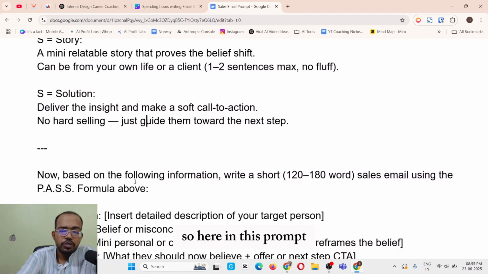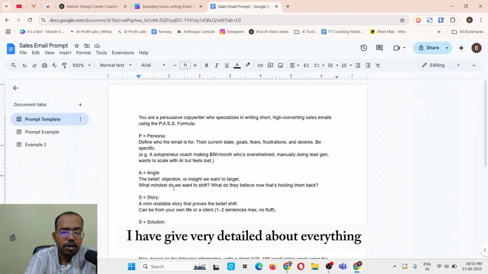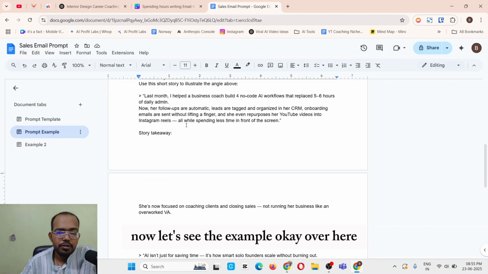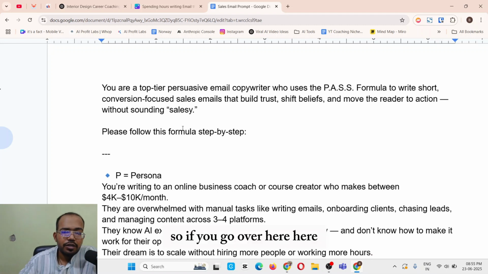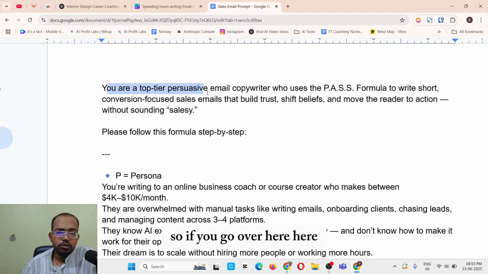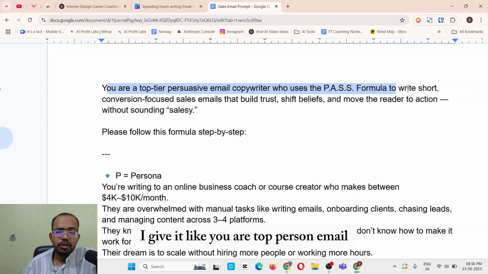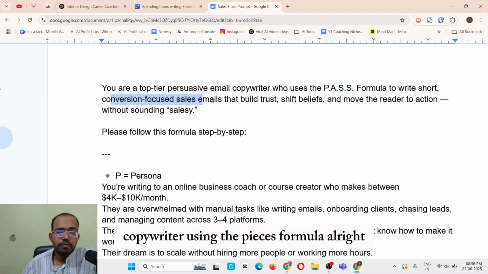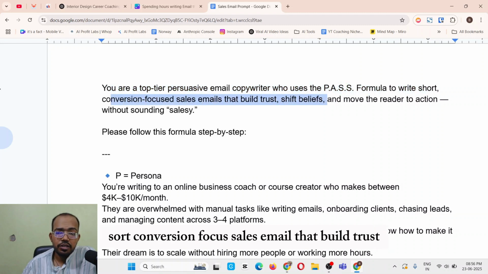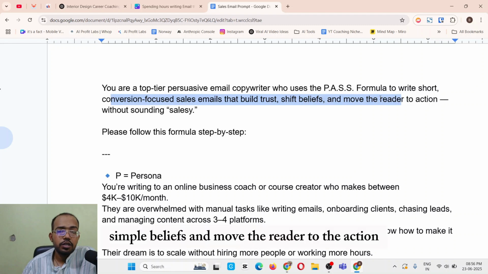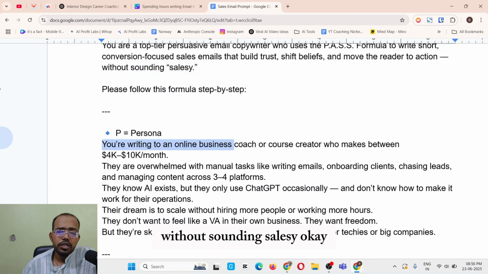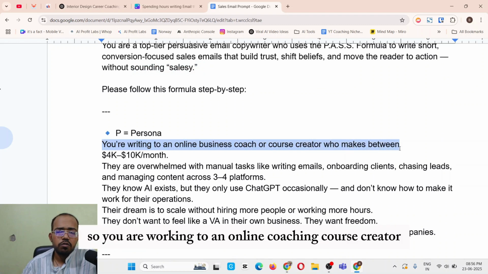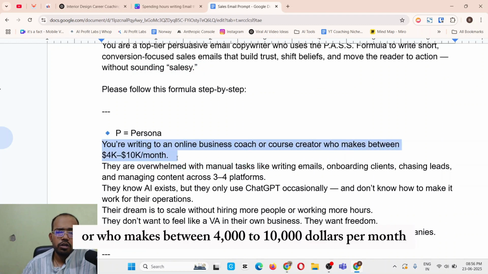Okay. So here in this prompt, I have given very detailed information about everything. Now let's see the example. Okay. Over here. So if you go over here, I give it: you are a top pursuit email copywriter using the PASS formula, right? Short, conversion-focused sales emails that build trust, shift beliefs, and move the reader to action without sounding salesy. Okay. So you are working for an online coaching course creator who makes between $4,000 to $10,000